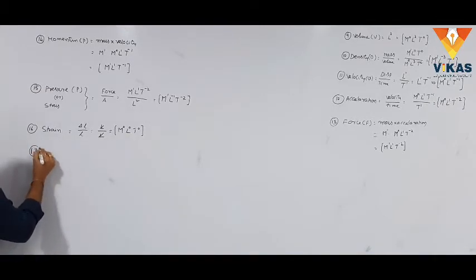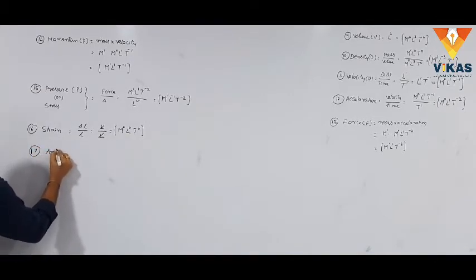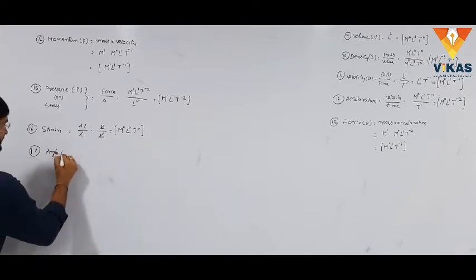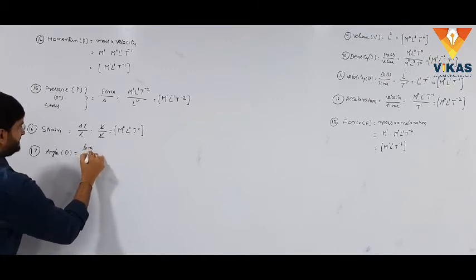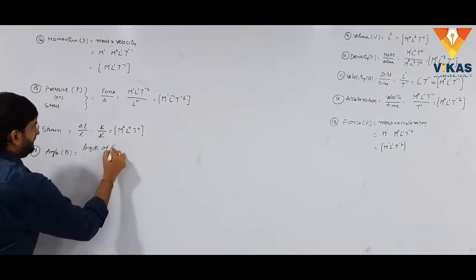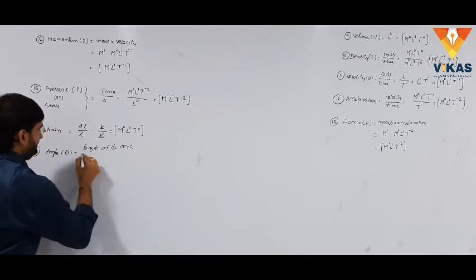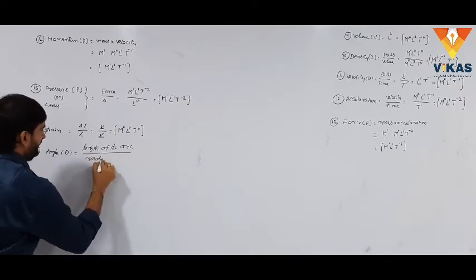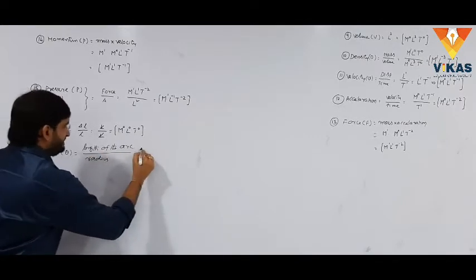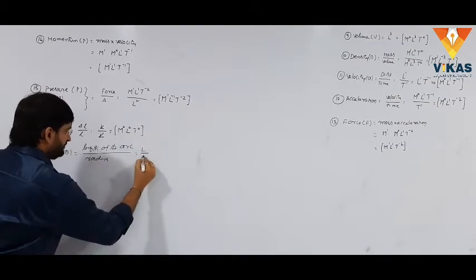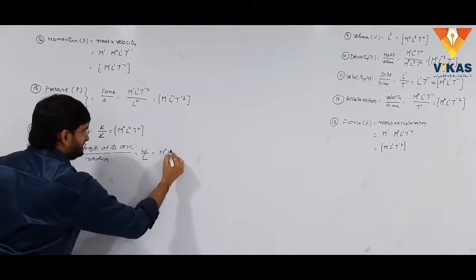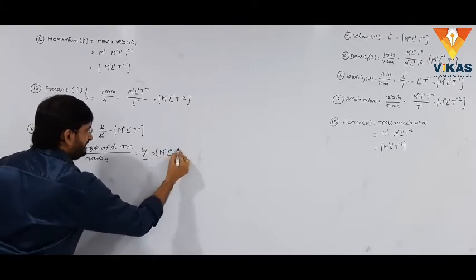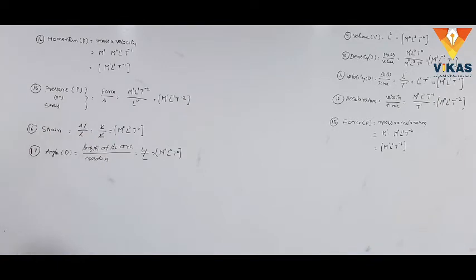The next one is angle. Angle is represented with theta. What is the definition of theta? It is length of the arc by radius. The length is measured in L. The radius is also measured in length. They will cancel. Here there is no dimension. M0, L0, T0 is the dimensional formula for angle.